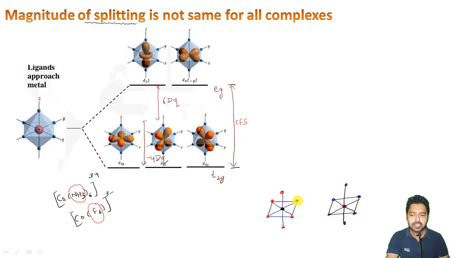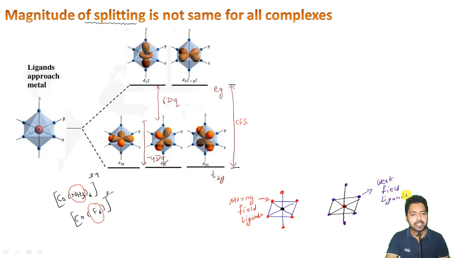And suppose these 6 ligands here in this complex, just imagine these are strong field type of ligands, and let us say on this side these ligands are weak field type of ligands, okay?